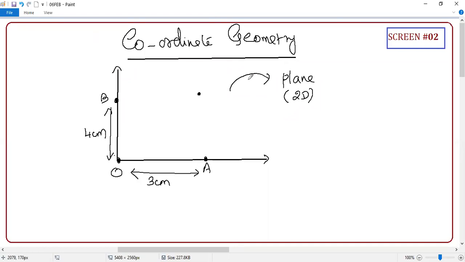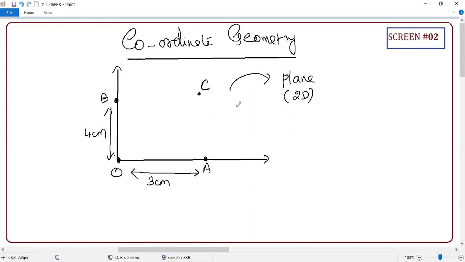Okay. Sorry, guys. Some urgent call. Okay, guys. If I put a point C, and I want to mention where this point is, how do you locate it? C is 3 centimeter to the right, the horizontal, and 4 centimeter above. Clear or not? 3 centimeter to the right, 4 centimeter above.